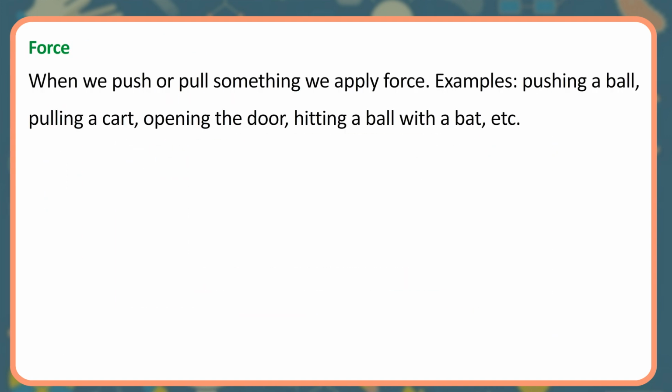Force. When we push or pull something we apply force. Examples: pushing a ball, pulling a cart, opening the door, hitting a ball with a bat, etc.